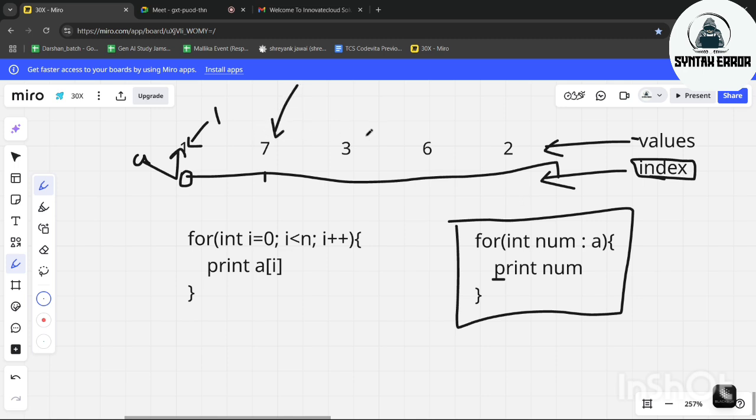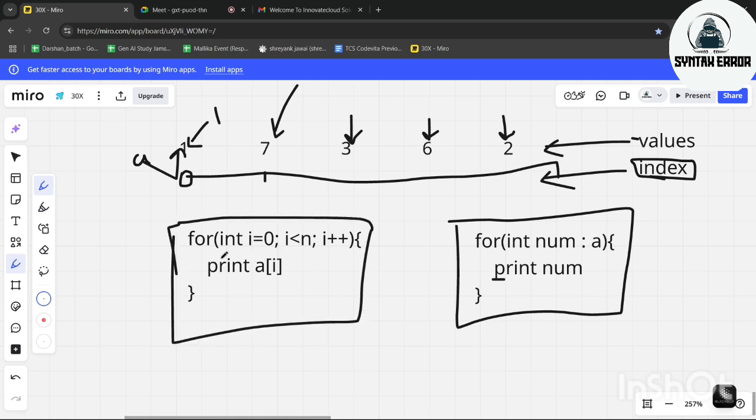Now num has 7. At the next iteration num has 3, then 6, likewise 2, and when the array is over, the for loop will stop the execution and go to the next part. So in the first type we use index and print values by using index. In this part we directly use values. This is one type of for loop by which we can print the elements in an array.